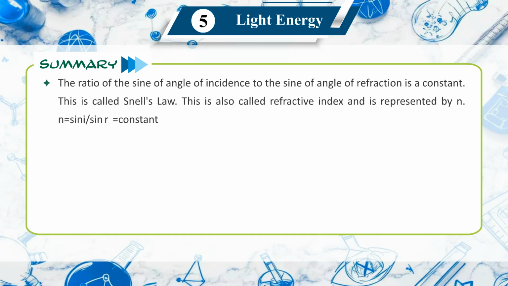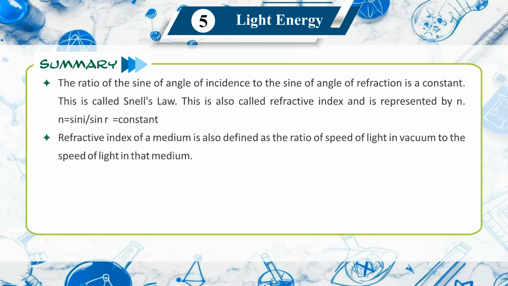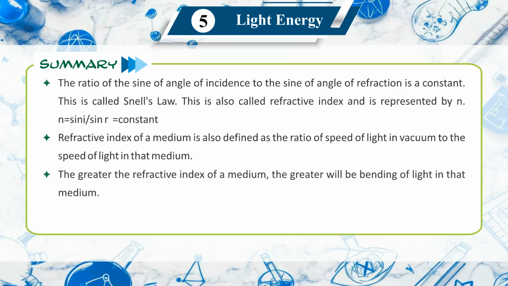The ratio of the sine of the angle of incidence to the sine of the angle of refraction is a constant. This is called Snell's law. This constant is also called the refractive index and is represented by n. n = sin i / sin r = constant. The refractive index of a medium is also defined as the ratio of the speed of light in vacuum to the speed of light in that medium. The greater the refractive index of a medium, the greater will be the bending of light in that medium.